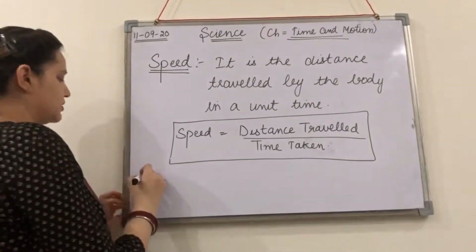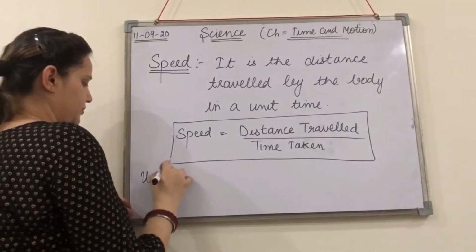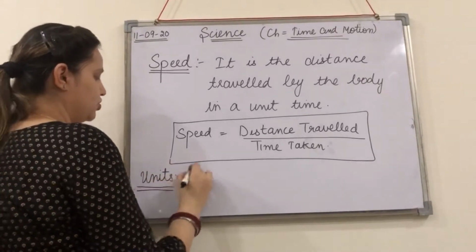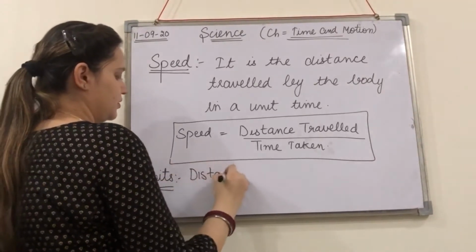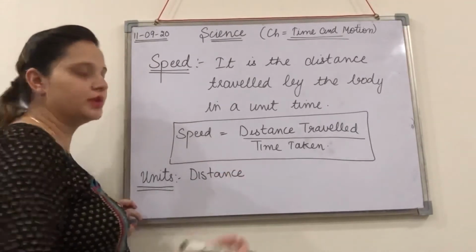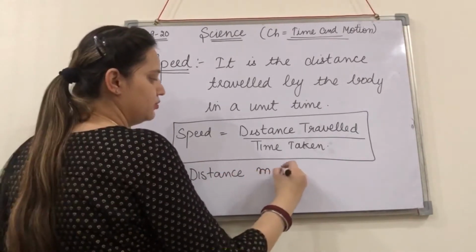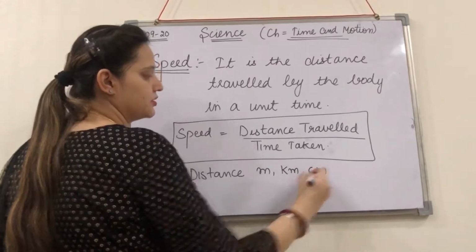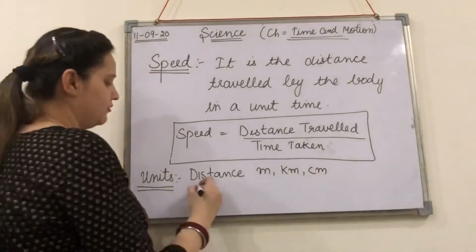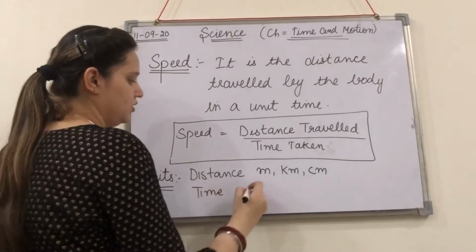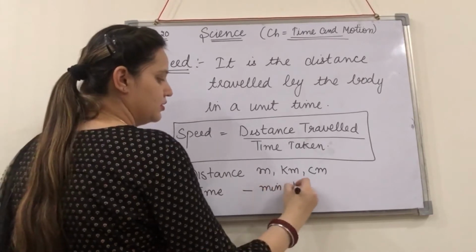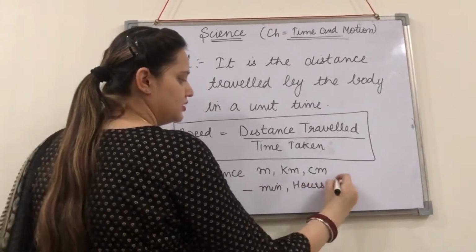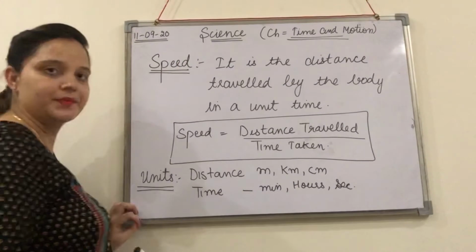So if we discuss the units, the units of distance we normally measure in meter, kilometer and centimeters, right? For time we measure in minutes, hours and seconds, okay?